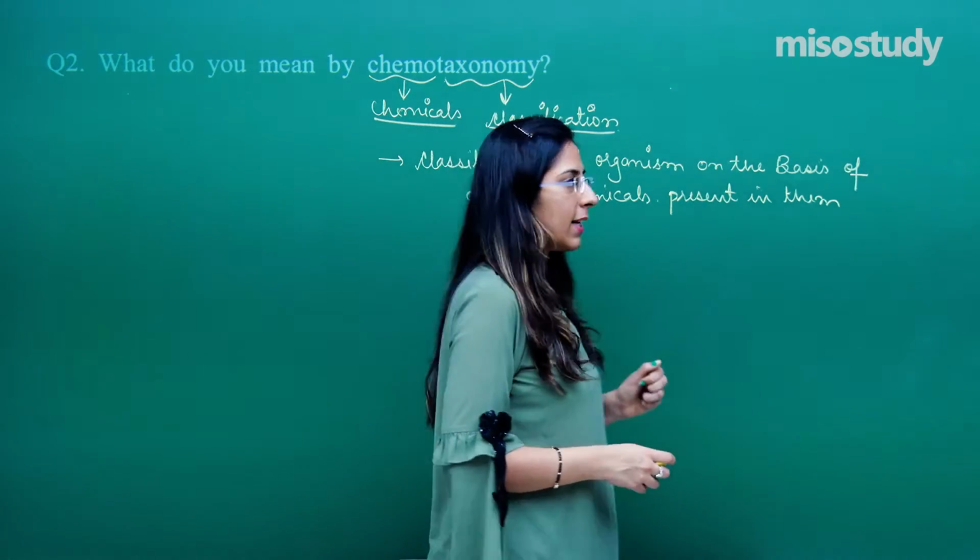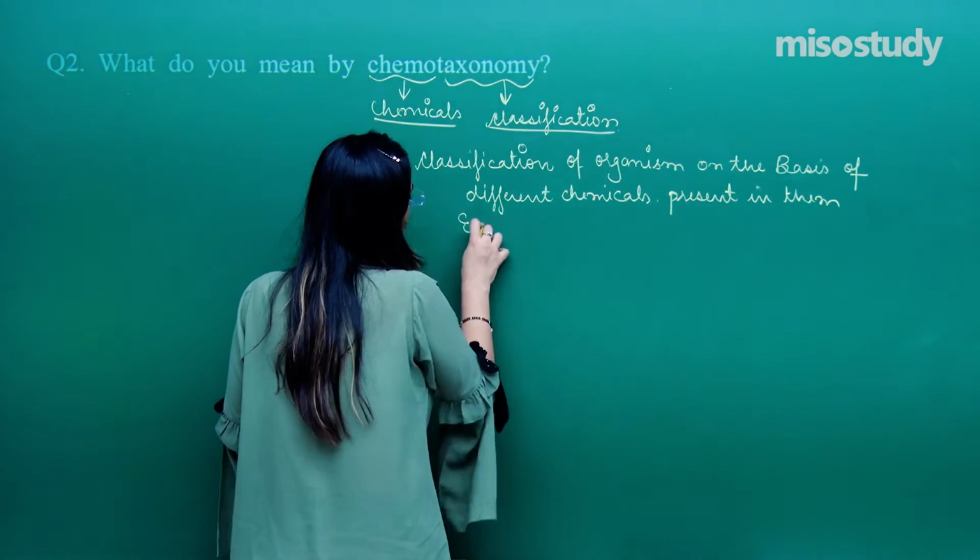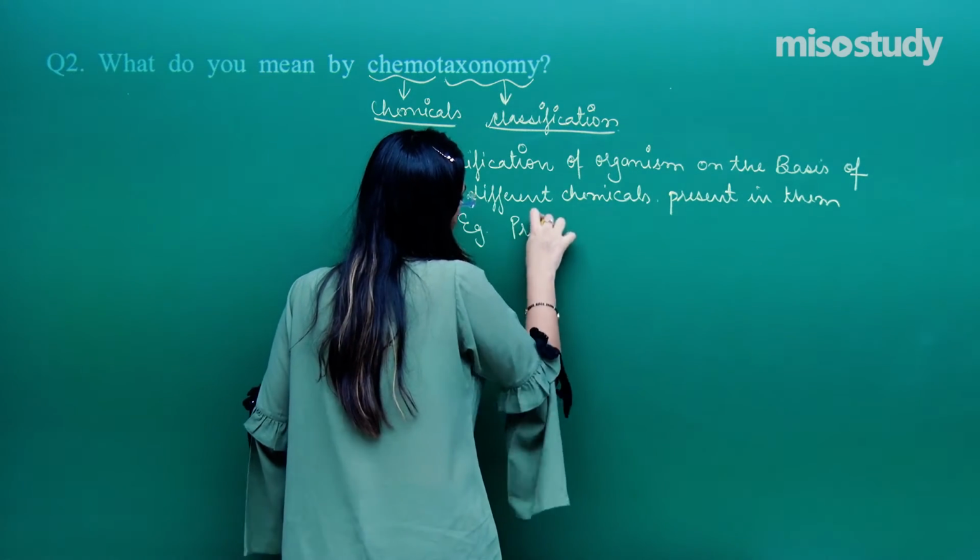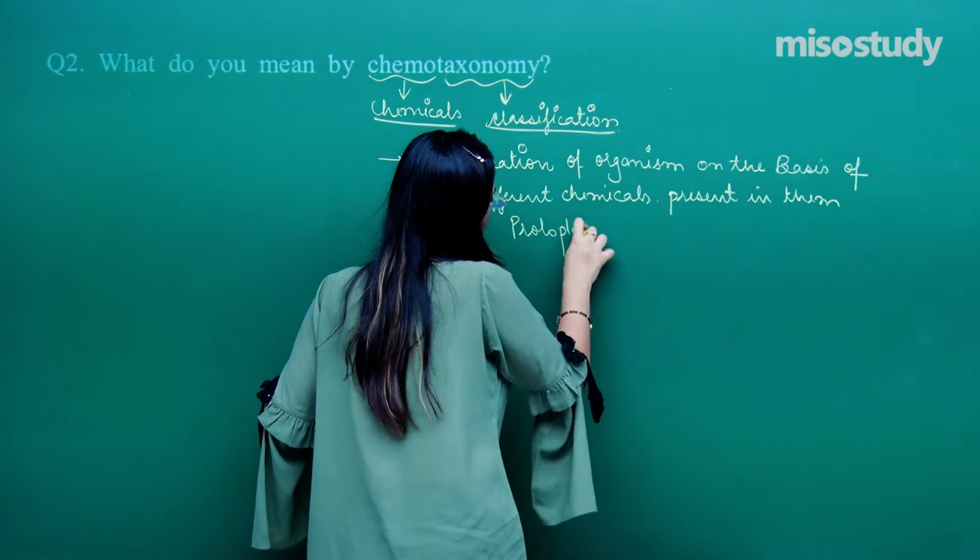So let's talk about certain examples of these chemicals. It can be protoplasm. For example, on the basis of protoplasm we can classify.